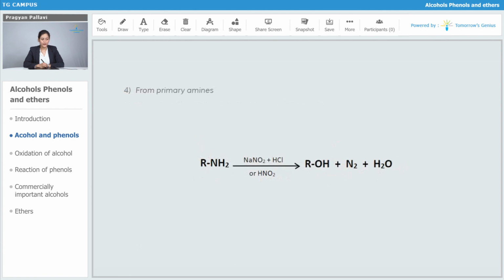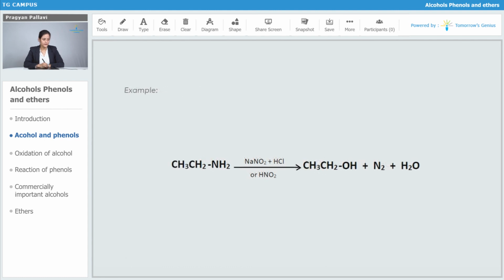From primary amine also we can prepare alcohol. Here we are having RNH2. By using sodium nitrite and HCl, we form ROH, nitrogen and water. The example here is CH3CH2NH2 and NaNO2 is used along with acid. It forms ethanol.